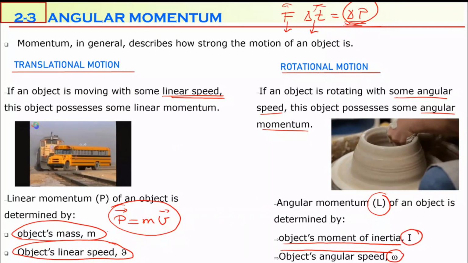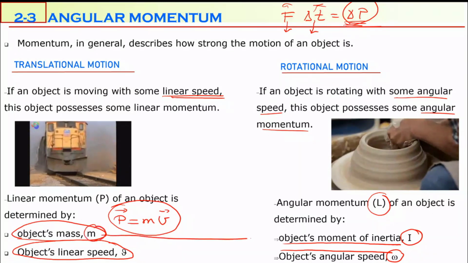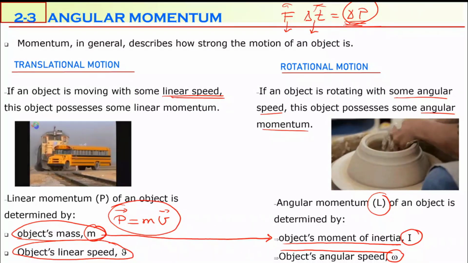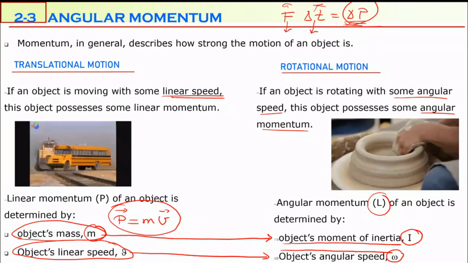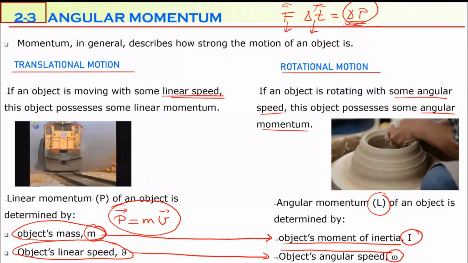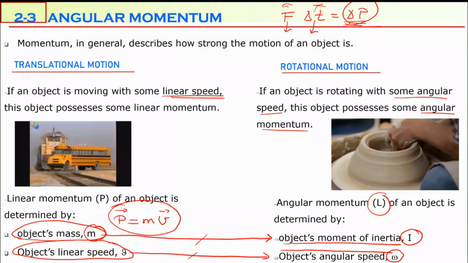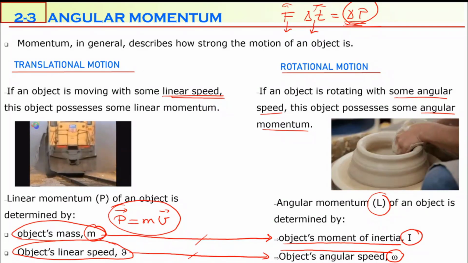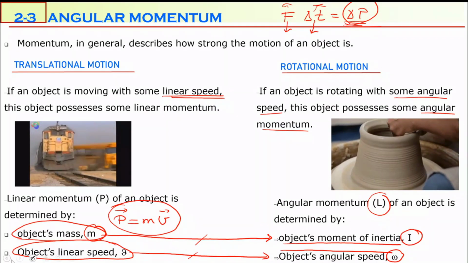It is very similar. So remember, in translational motion, we have mass. In rotational motion, we have moment of inertia. In translational motion, we have linear speed or linear velocity. In rotational motion, we have angular speed, angular velocity. These two quantities are very similar. The only difference is that one of them is about translational motion, and the second one is about rotational motion. Even the equations are really similar to each other.